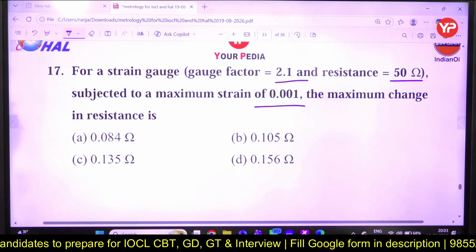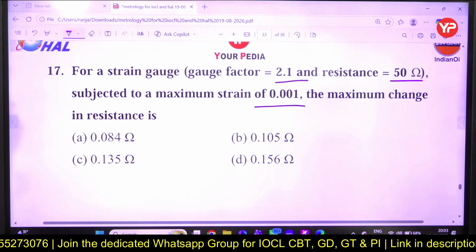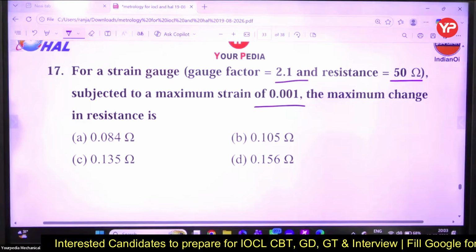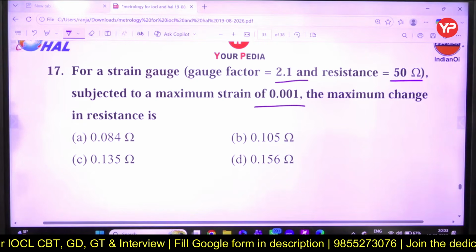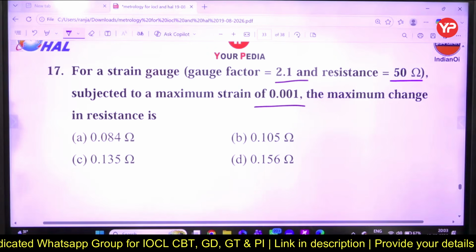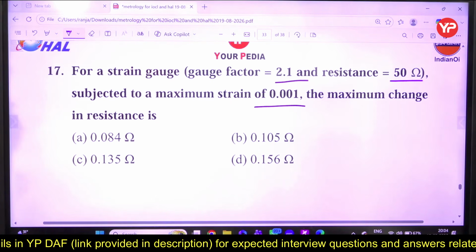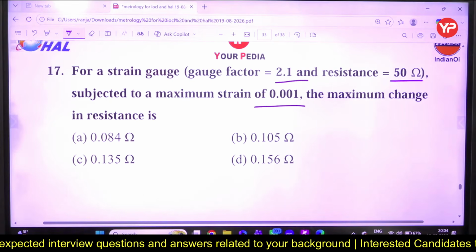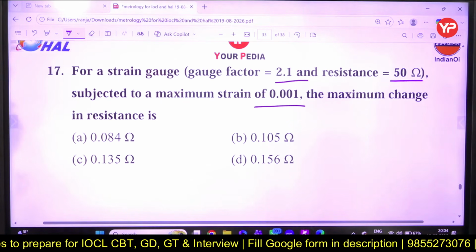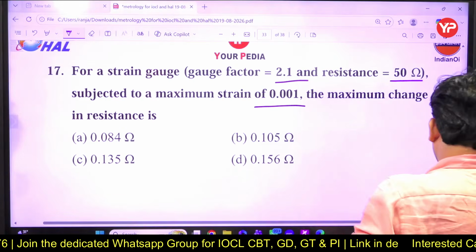What will be the answer? Do you know the value of gauge factor? Please remember the formula of gauge factor.